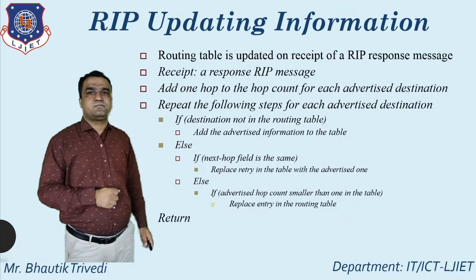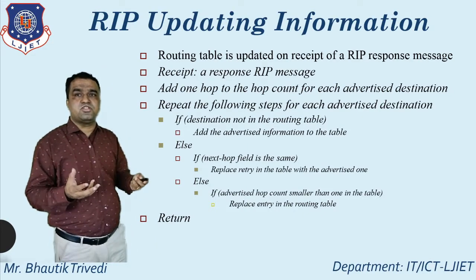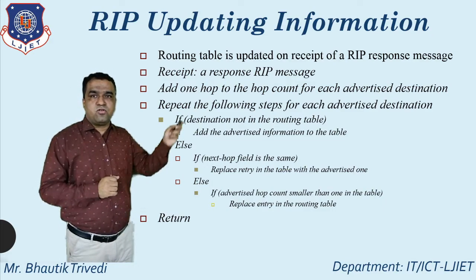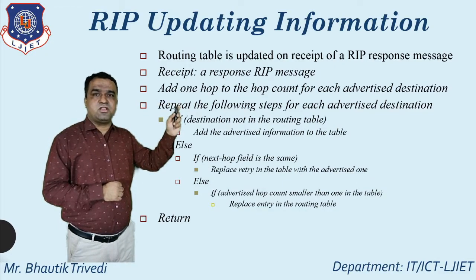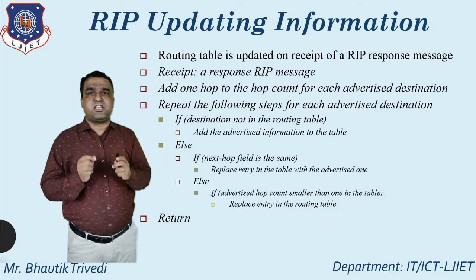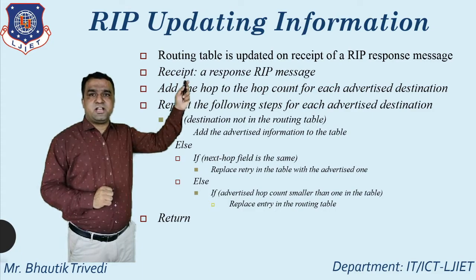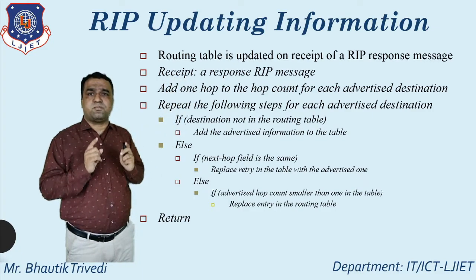After that, how do I update the information using the concept of Routing Information Protocol? There is one algorithm for that. First, we must remember in which situation the routing table is updated. The routing table is updated on receipt of a RIP response message.